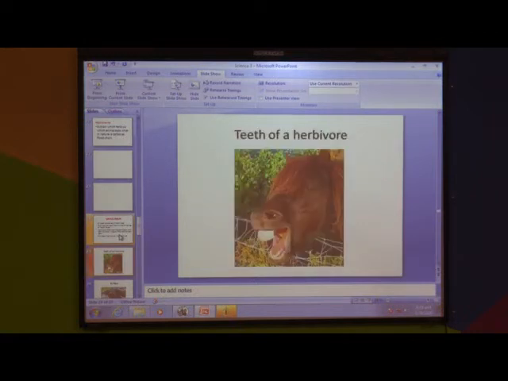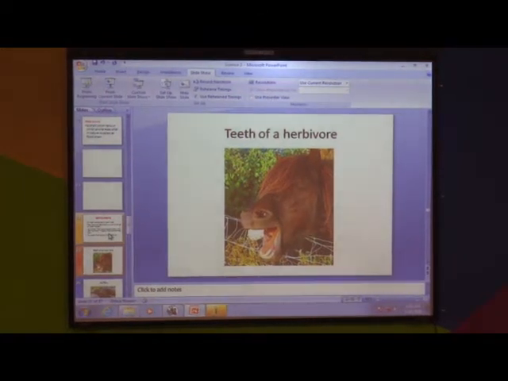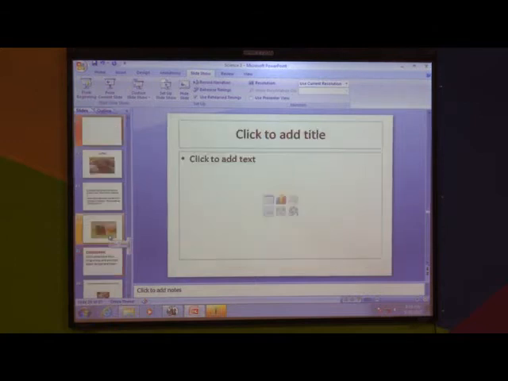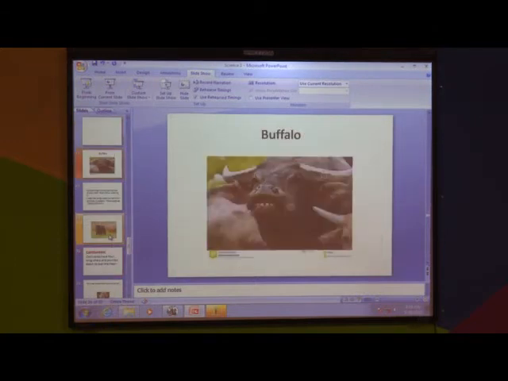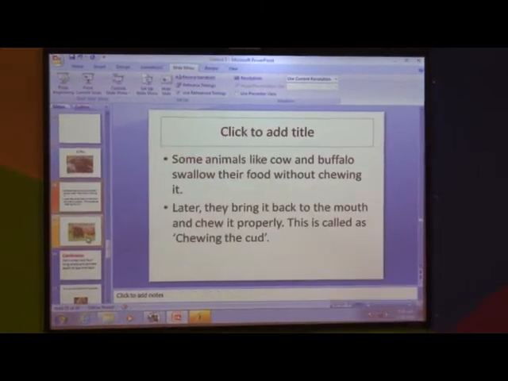Now can you see? I have shown you the picture of horse. Horse is a herbivorous animal. Yes or no? So what? Can you see the teeth of herbivores? Now I'll show you another example. Buffalo. Buffalo is also an example of herbivores. Even buffalo have the same teeth. Yes or no? Now we'll go to the next.